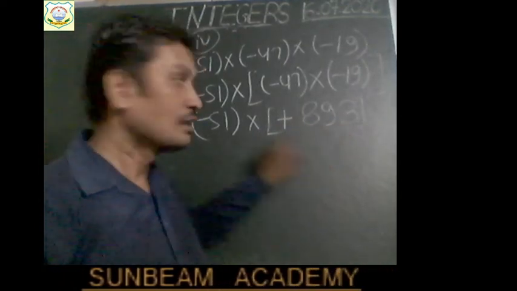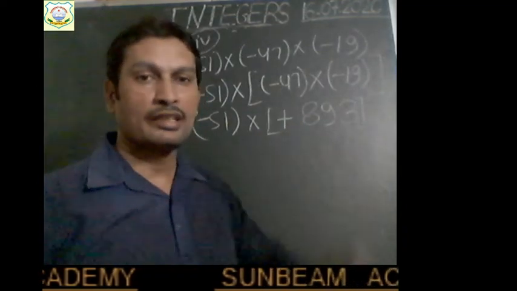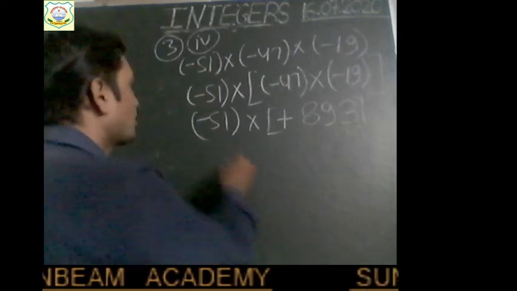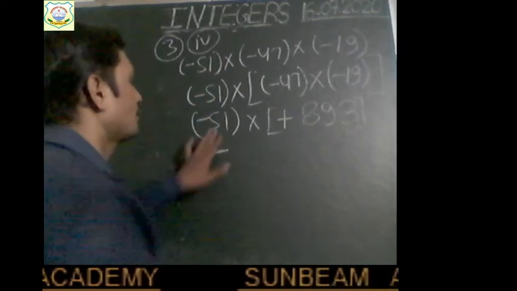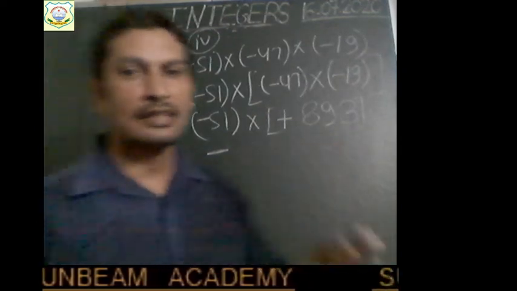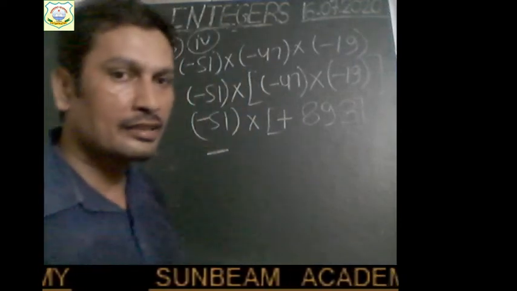Right, children? Now we have to multiply minus 51 with plus 893. So multiply. This is a negative integer. This one is a positive integer. So their product will be negative. Am I right? So put minus sign here. Read the table of 51. If you cannot read, then you multiply it by yourself in your way. Right? I am multiplying directly here.